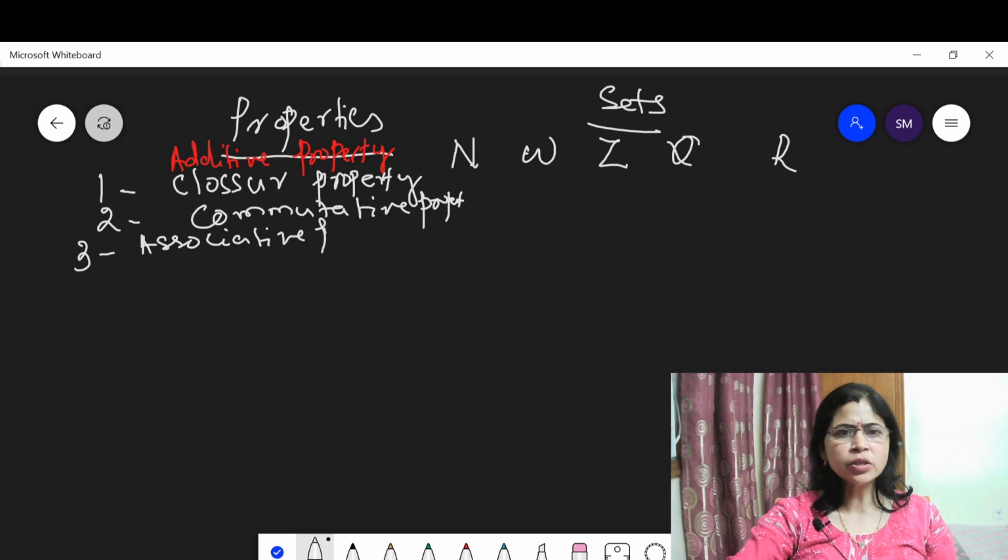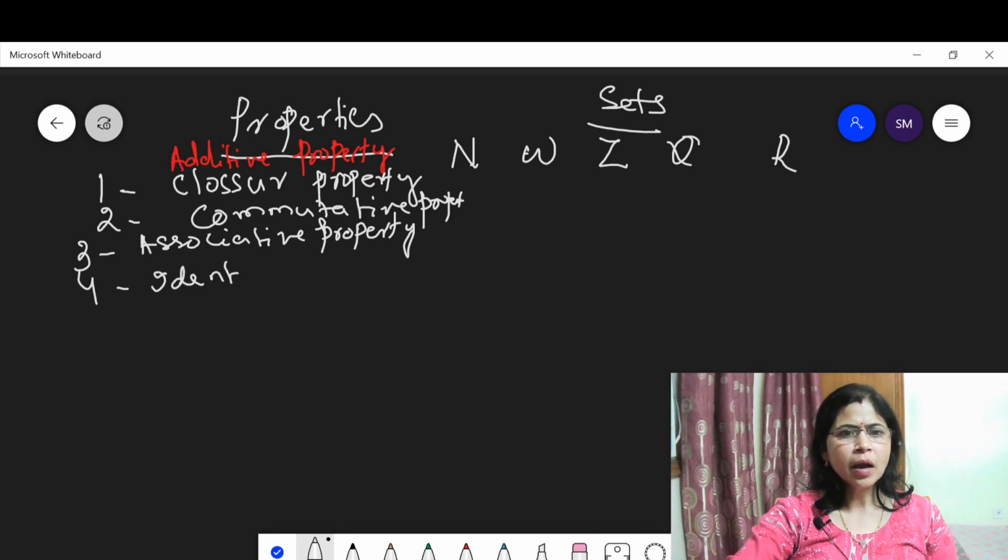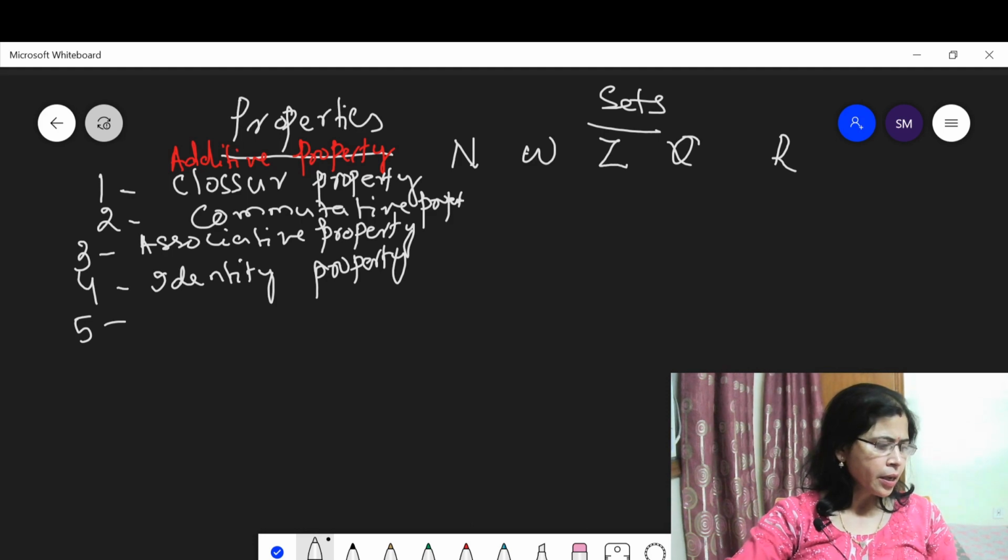You know what associative property is, and you know what commutative and closure property are. Then the fourth property is identity property, existence of identity. Then next inverse property, existence of inverse.